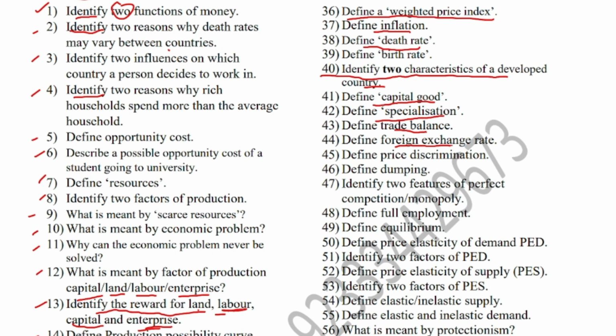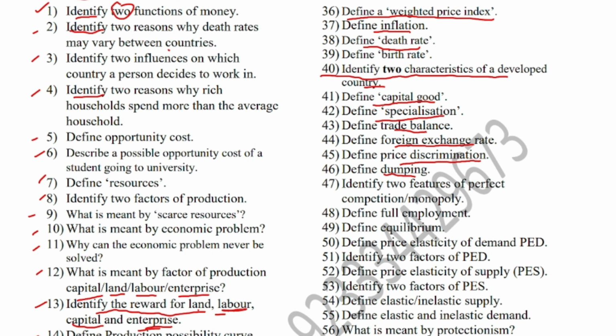Define foreign exchange rate. Foreign exchange rate is the value of a currency in terms of another currency, or price of a currency in terms of another currency. Define price discrimination. Price discrimination is a process in which a seller charges different prices to different customers for the same product. Sometimes you might have experienced that as well. The seller charges a different price to you and a different price to someone else.